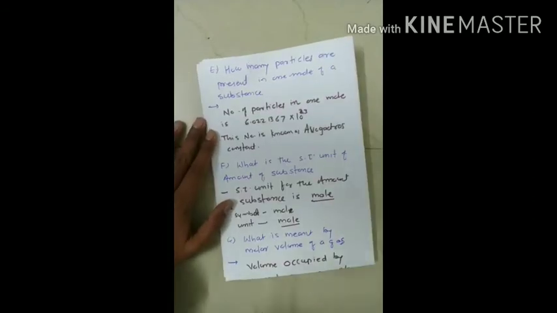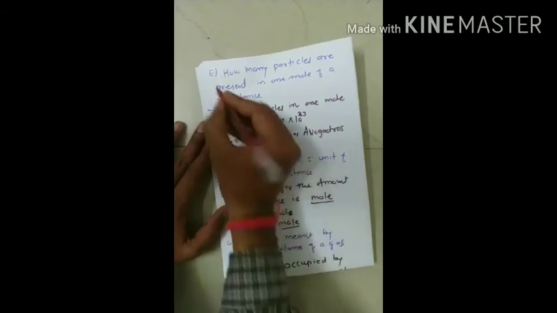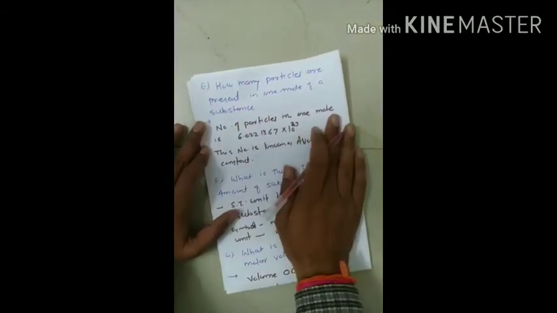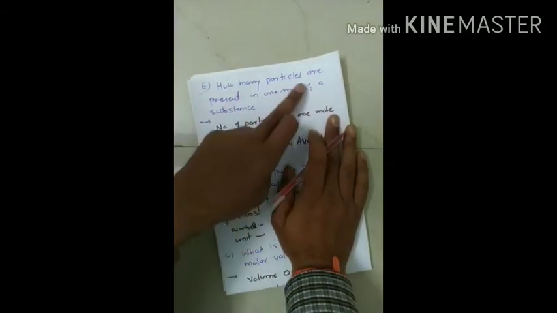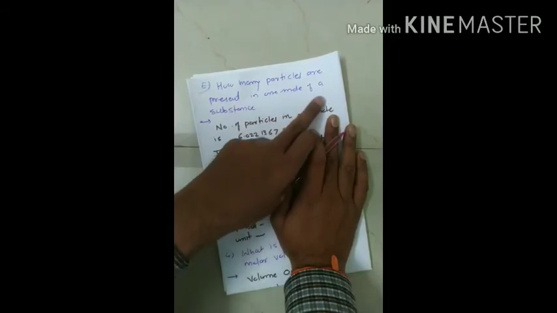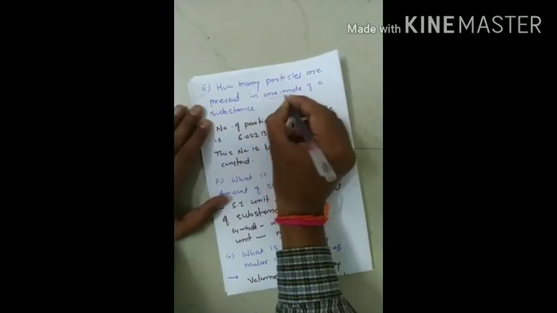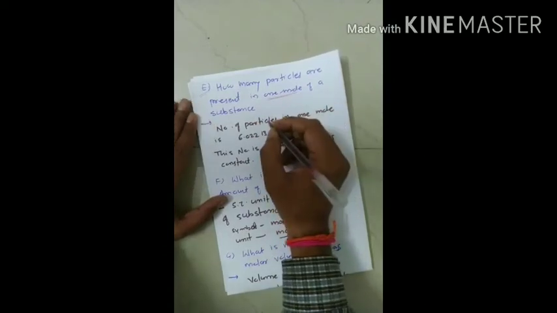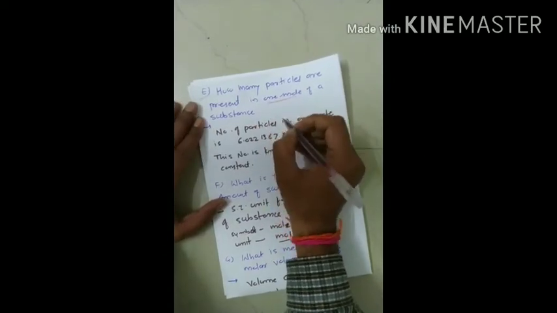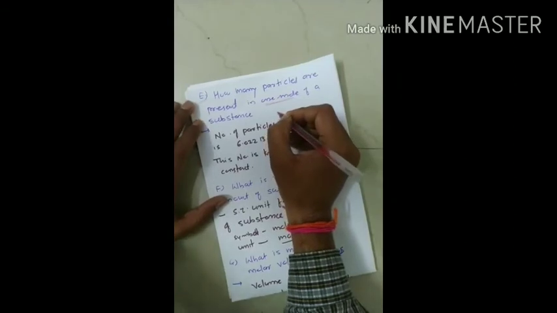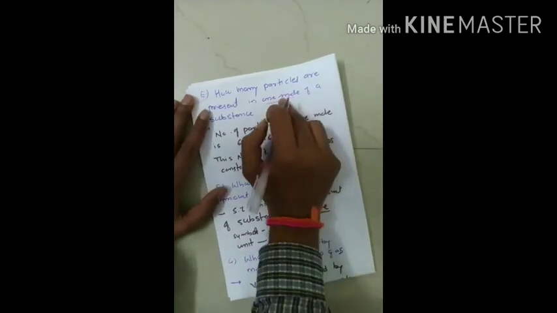After this we are going to proceed to our next question, question number E. The question is: how many particles are present in 1 mole of a substance? Now here we have to find out how many particles are present in 1 mole of a substance. When we see the mole concept, we have discussed this 1 mole.